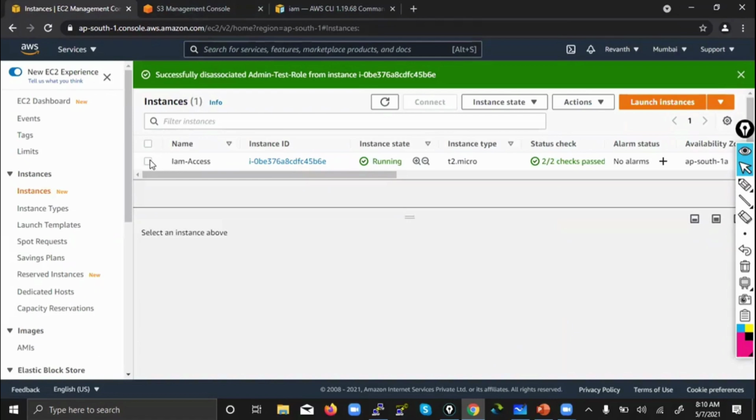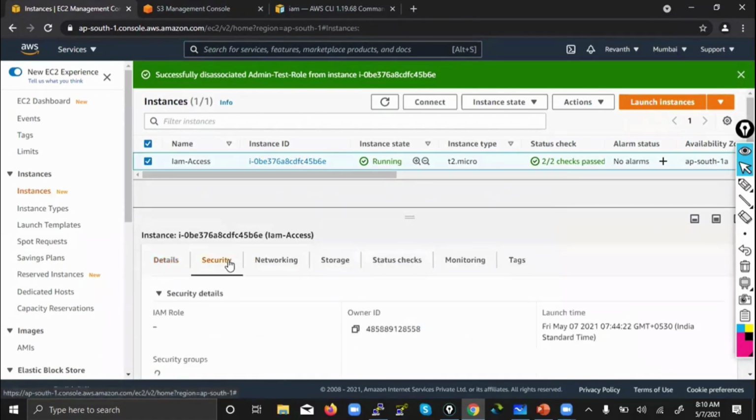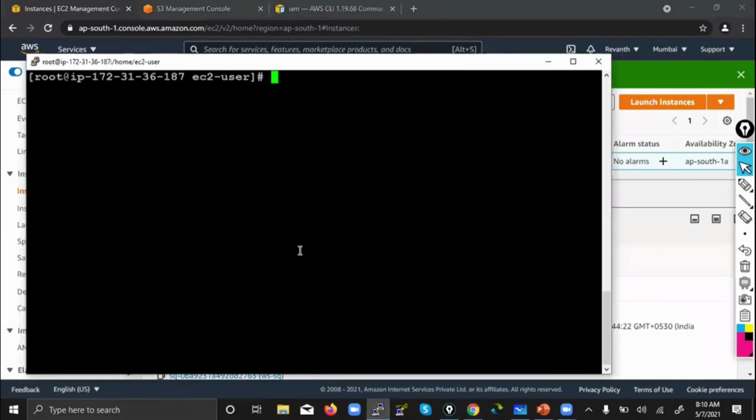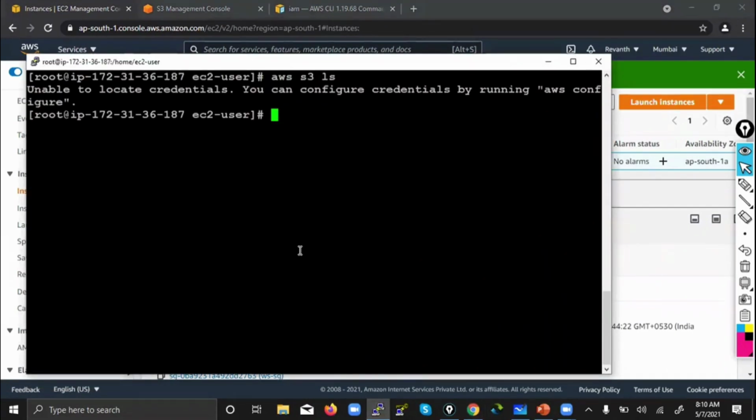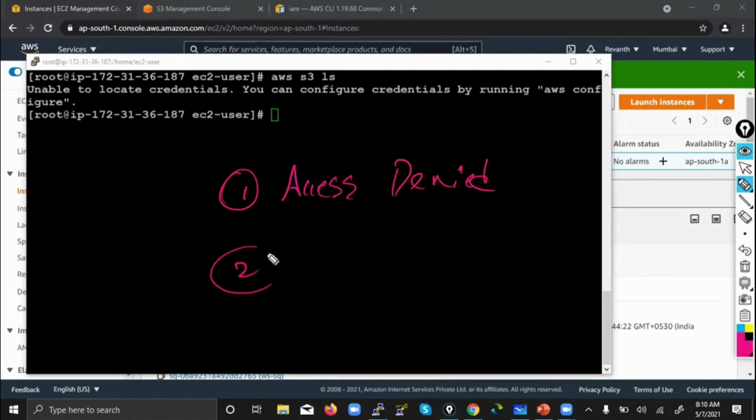So how can you cross check whether it's detached or not? Same. Select it, Security. Okay, currently now it is nothing. Let's go to the instance and fire some command. Have you seen this kind of error till now? Is the error similar to the earlier errors? No. What was the previous error till now? Access denied. Access denied. First error. What is the second error?